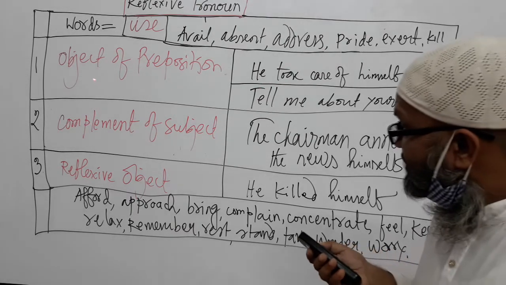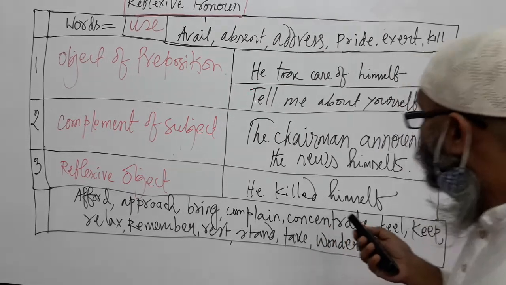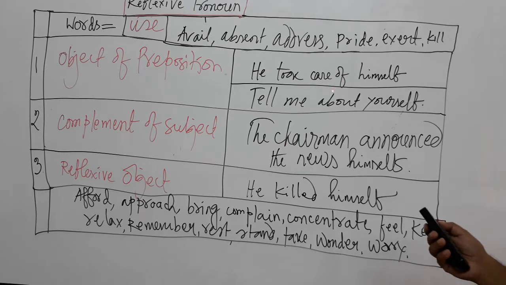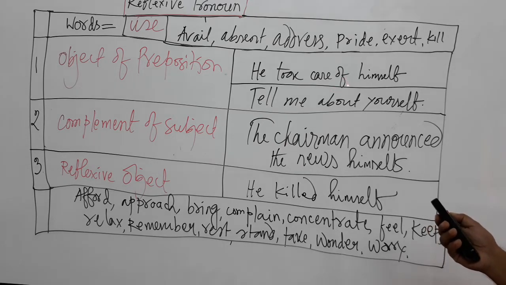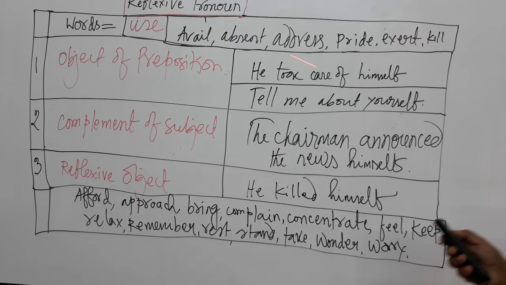Okay? And see that object of preposition, how they can be used. See that he took care of himself. Here, of is preposition, and after of himself is used.